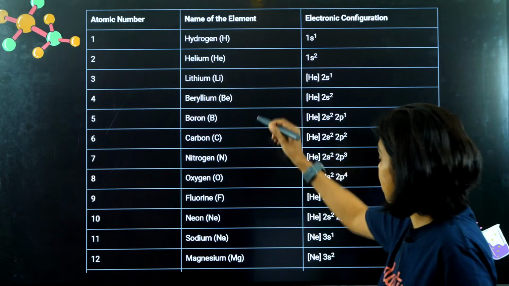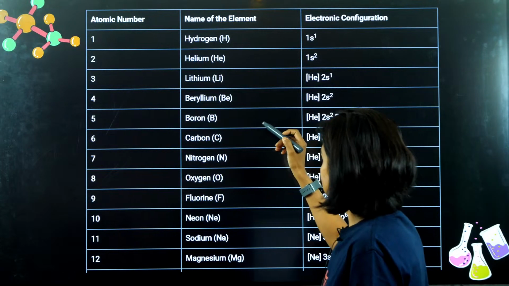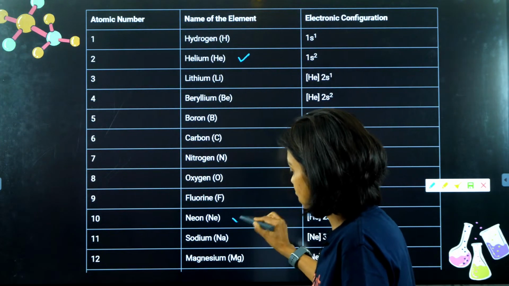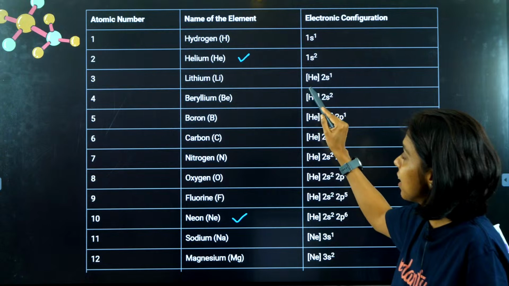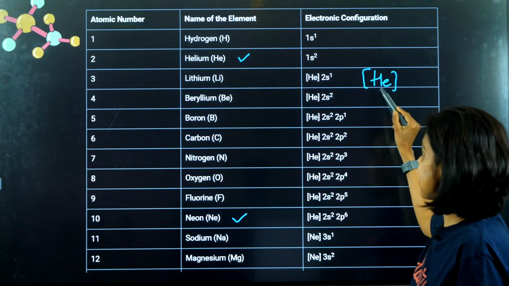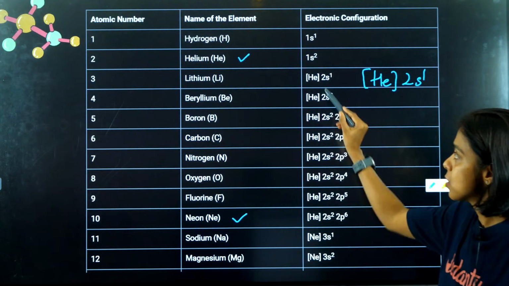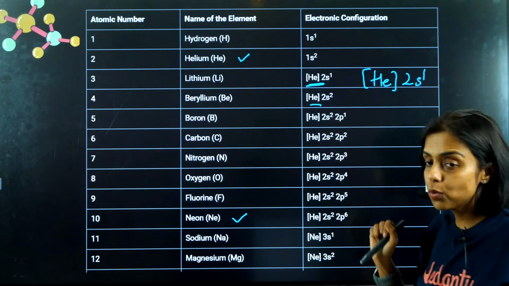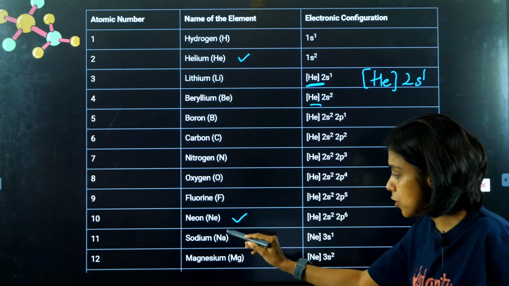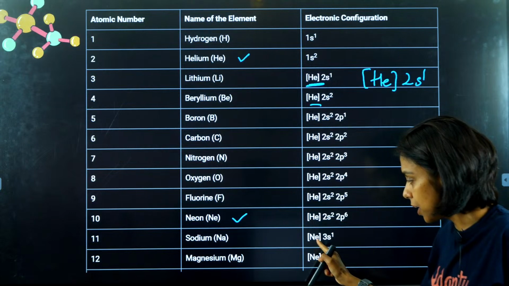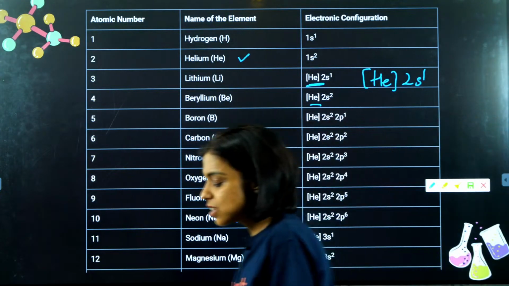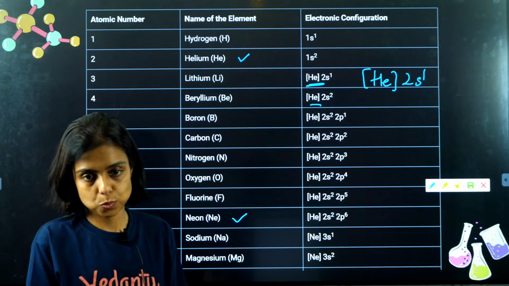And you know, helium is a noble gas, neon is a noble gas. There is a shortcut to write the configuration. For lithium, I can write helium in square brackets, which means it is the same as helium, and after that it is 2s1. So up to helium it is the same, 1s2. You can express it in terms of the nearest noble gas. For example, for sodium, I can write neon, the same till neon, then 3s1, because till neon it is 2p6. So that is a short way of writing in terms of a noble gas.